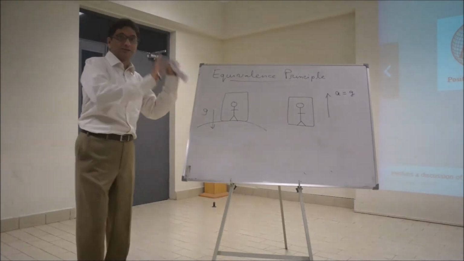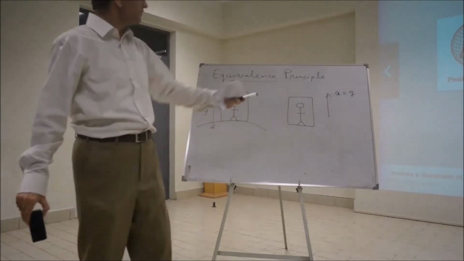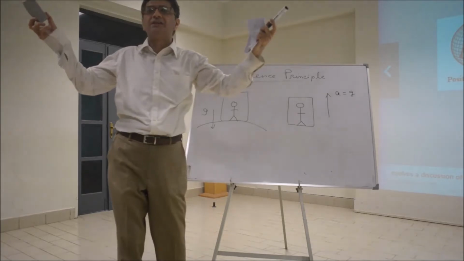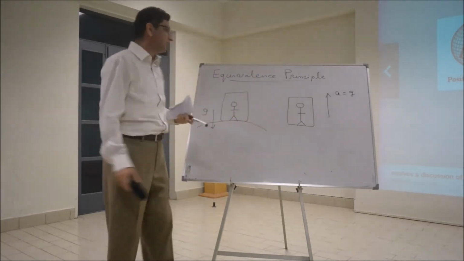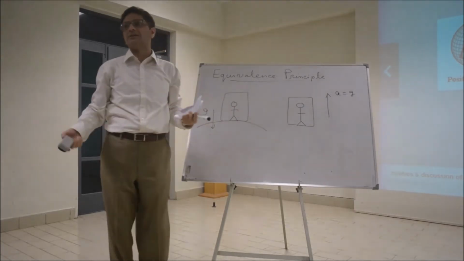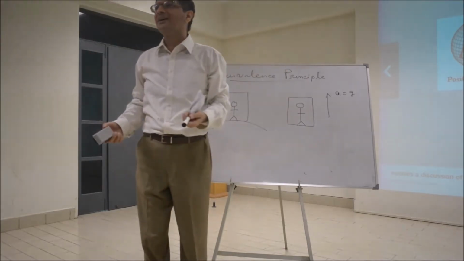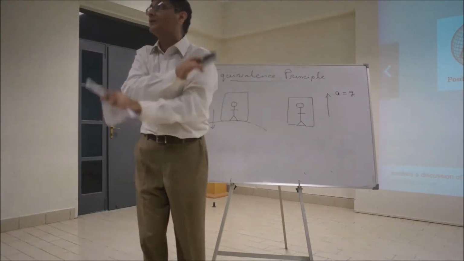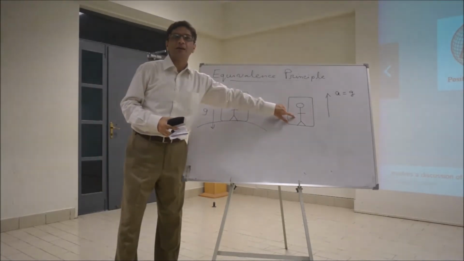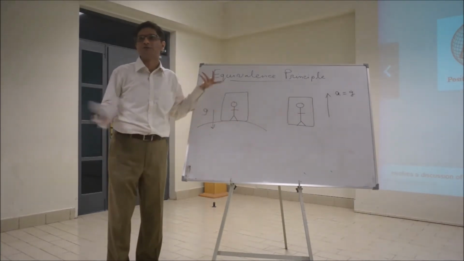So, assuming that this is true, and it is true, in a limited region of space-time you won't be able to tell the difference. Only if this is huge, maybe thousands of kilometers, will you start seeing the difference. In a limited region like this room, we don't know whether we are at rest in a gravitational field or accelerating in outer space, with no difference whatsoever. Any experiment performed inside here will give exactly the same results as any experiment performed on the surface of the Earth.